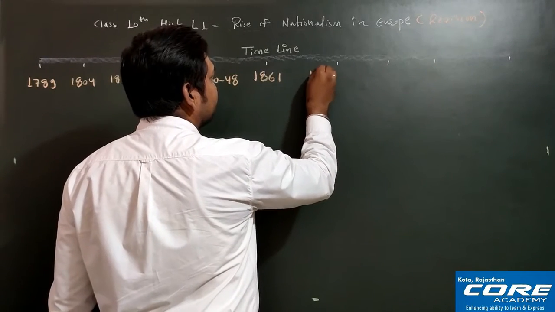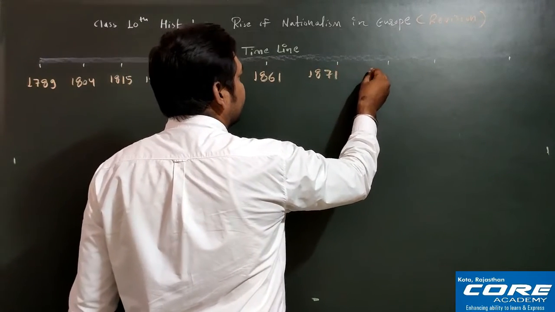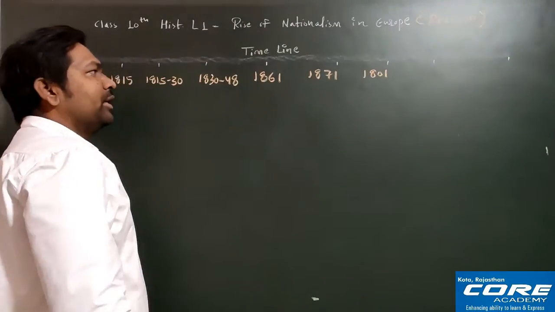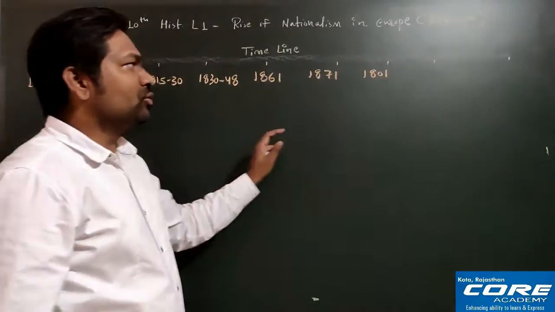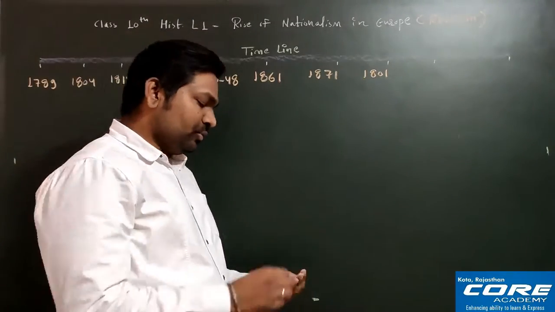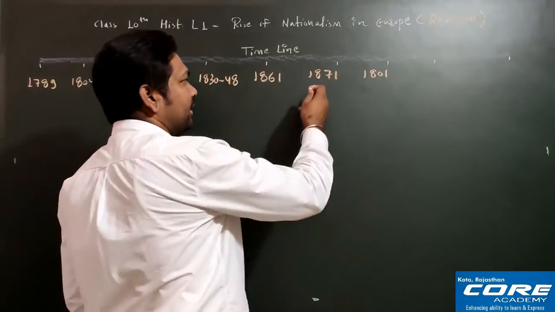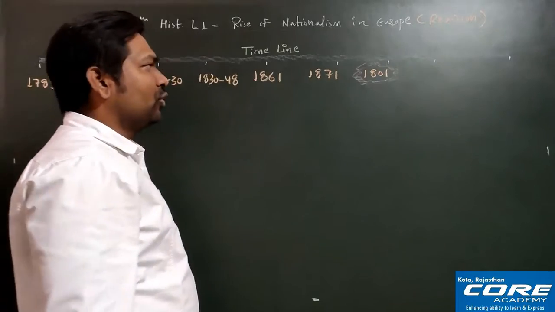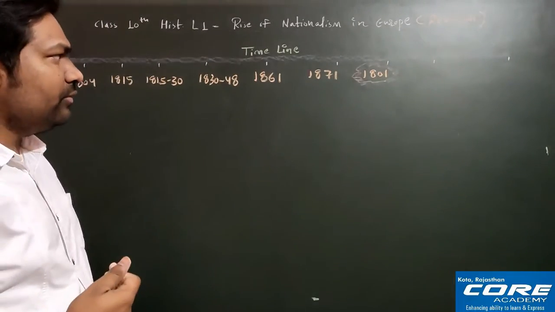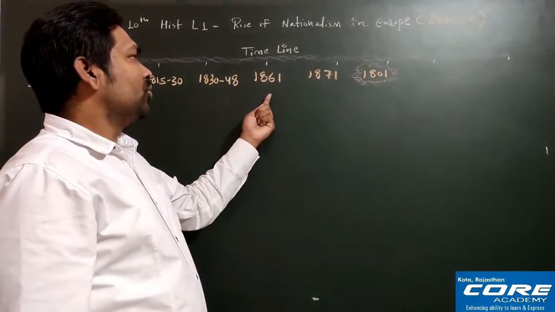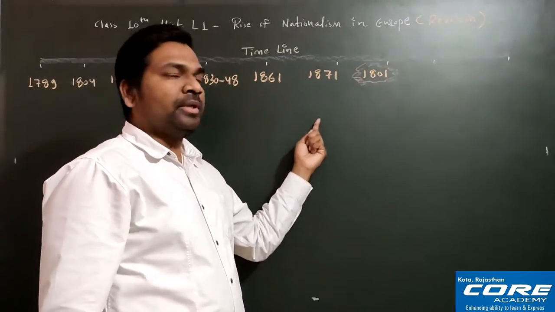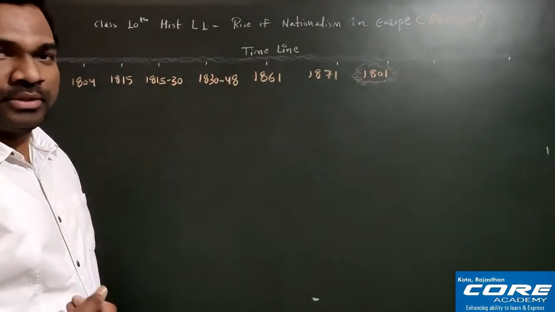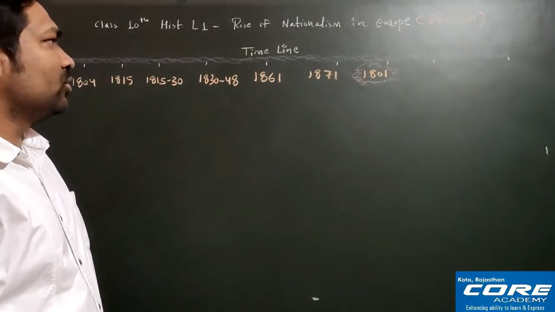1861, then we have 1871, then we have 1801. This is not in a sequence of years, but it is in the sequence of the process, that I'll tell you. Remember, when we discuss unification, here is the unification of Italy, unification of Germany, and then unification of Britain. When we are discussing the unification of Britain, it is a process. That is why I have included it here.